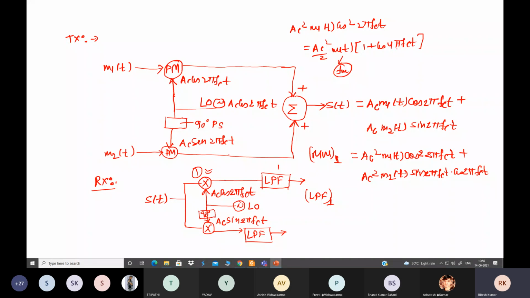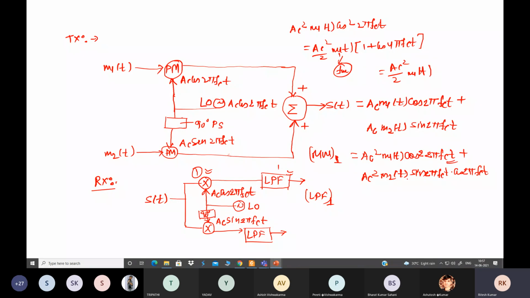Again those are at higher frequency, which will be suppressed by the low pass filter. So only a single term we will get, that is A_C squared by 2 m1(t) for this term.